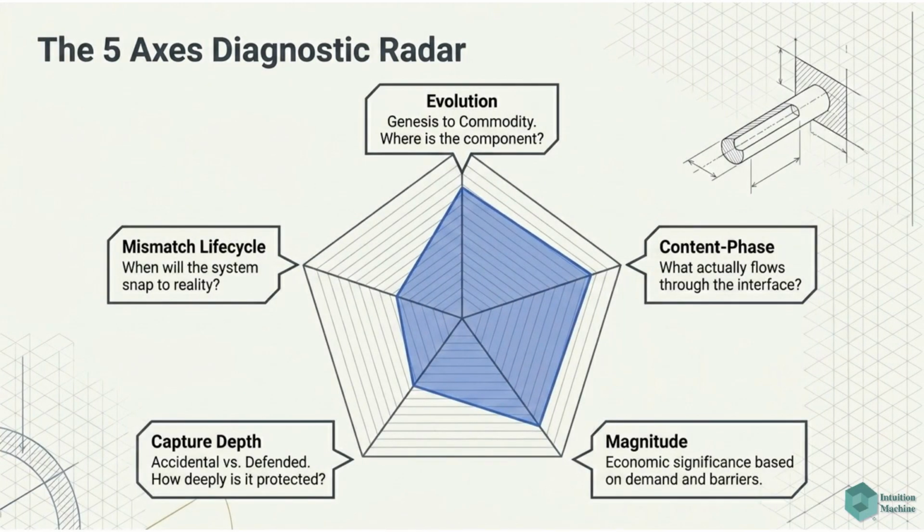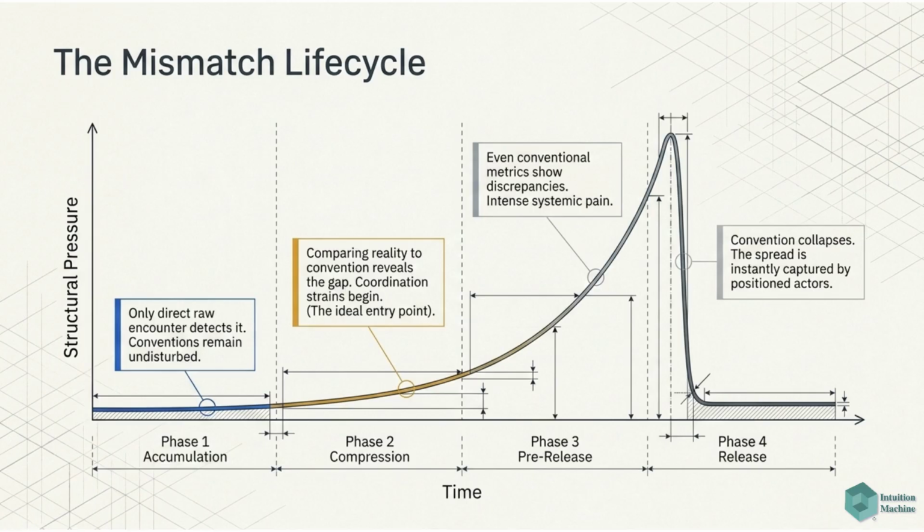The 5-axis diagnostic radar helps classify arbitrage opportunities based on evolution, content phase, magnitude, capture depth, and mismatch lifecycle. The mismatch lifecycle shows how structural pressure builds over time. Phase 2, compression, where reality comparison reveals the gap, is the ideal entry point. Convention collapses in Phase 4, release.